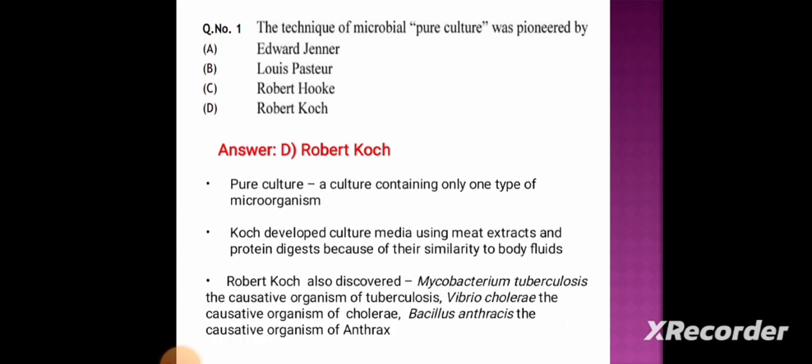A pure culture is a culture containing only one type of microorganism. Koch developed the culture media using meat extracts and protein digests because of their similarity to body fluids. Robert Koch also discovered Mycobacterium tuberculosis, the causative agent of tuberculosis, Vibrio cholerae, the causative organism of cholera, Bacillus anthracis, the causative organism of anthrax.